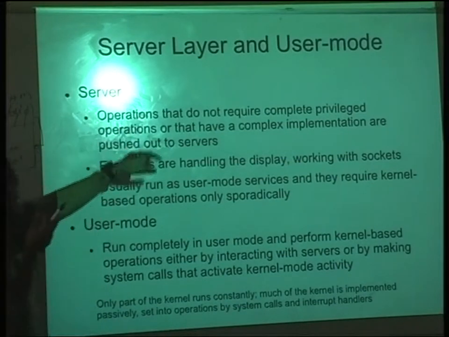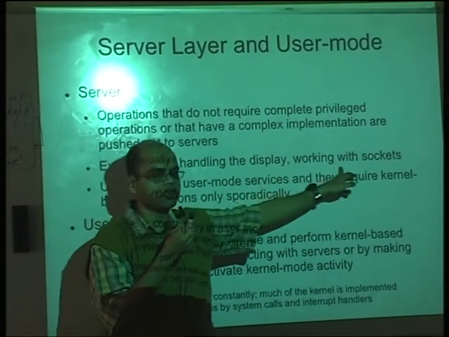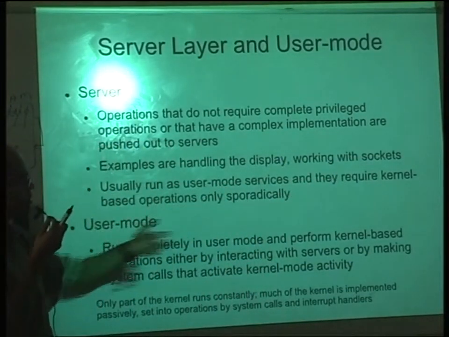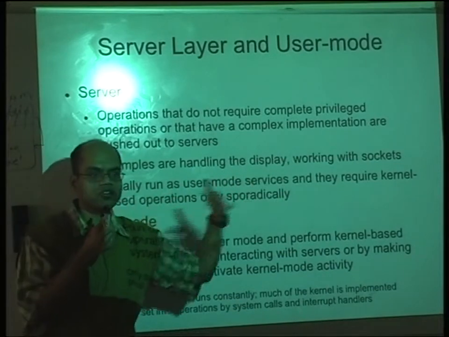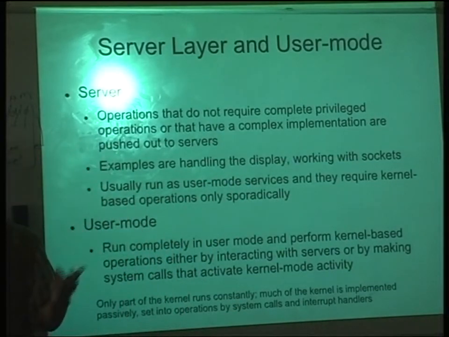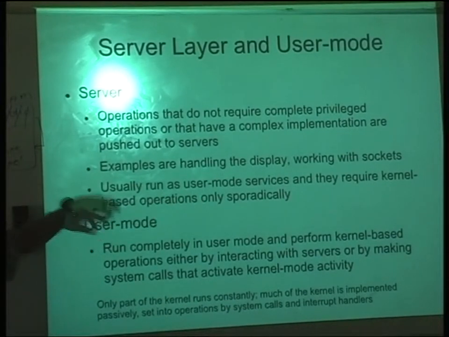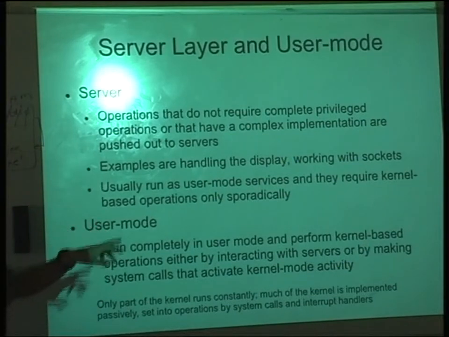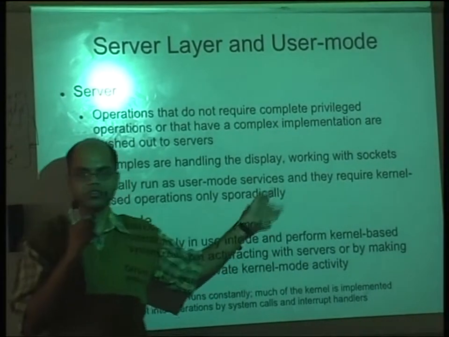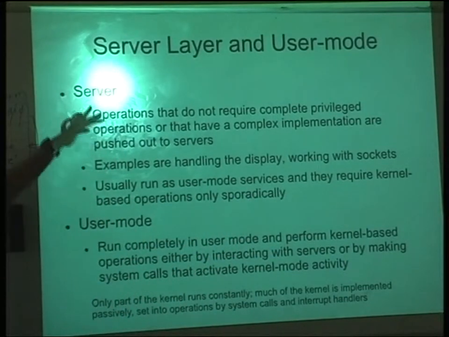It's not privileged. An example, as I was talking about, is working with sockets, if you want to receive and send network data, or even the display. In display, first of all, you have to create the display, set the color values and everything. Once you have the entire screen ready as an image, only then will you push it to the display. The final operation needs to be privileged, because you are modifying the hardware. But the rest of the operations you can do without the privilege. So it usually runs as a user mode service, and when it requires something which is done by the kernel, it will call the kernel based operations. So it is done as little as possible. This is the idea of the server.